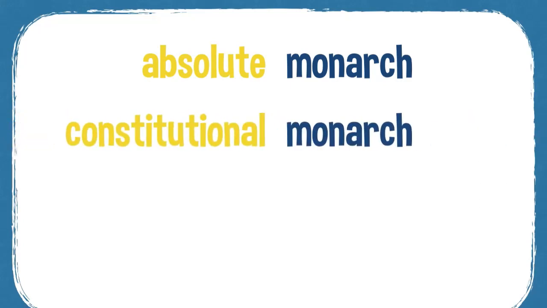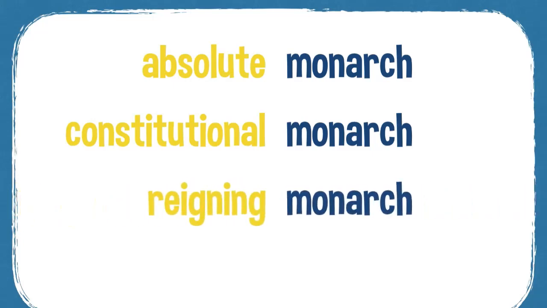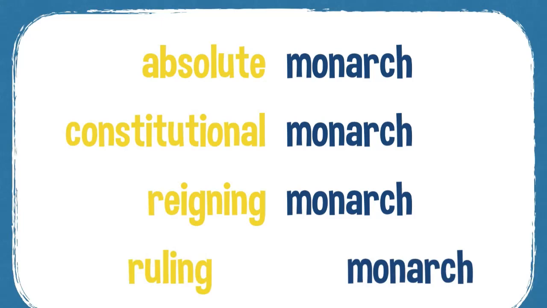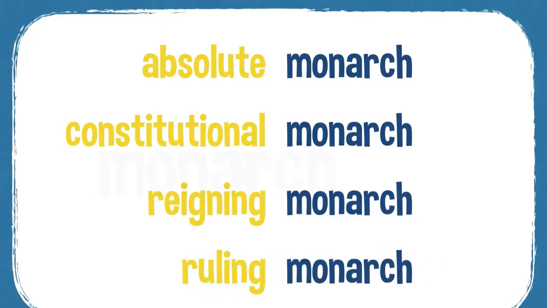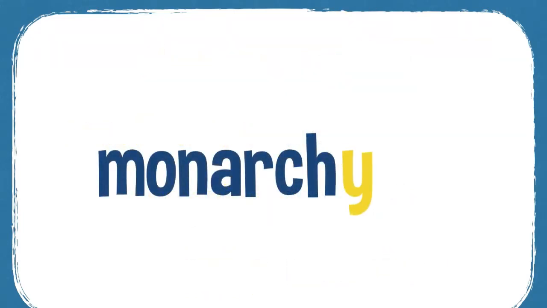Whereas a constitutional monarch, like the British Queen, has to rule within the constraints of the Constitution, within the law. A reigning monarch, a ruling monarch mean exactly the same thing. And monarchy as well. A monarchy is a country that is run by a king or a queen, and a monarchist is someone who supports the idea of a monarchy.